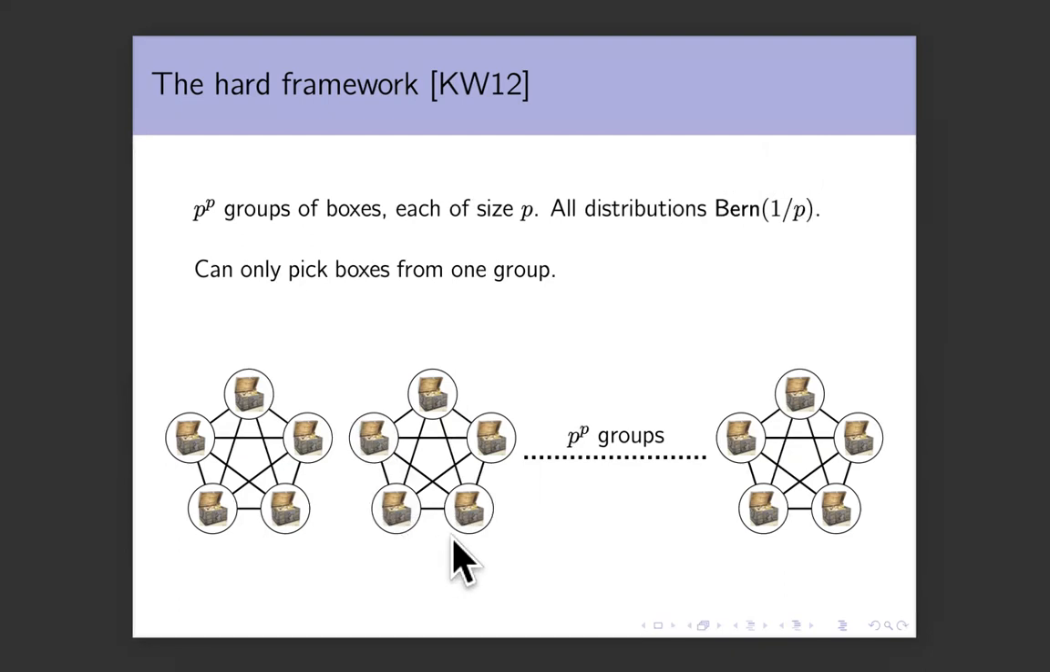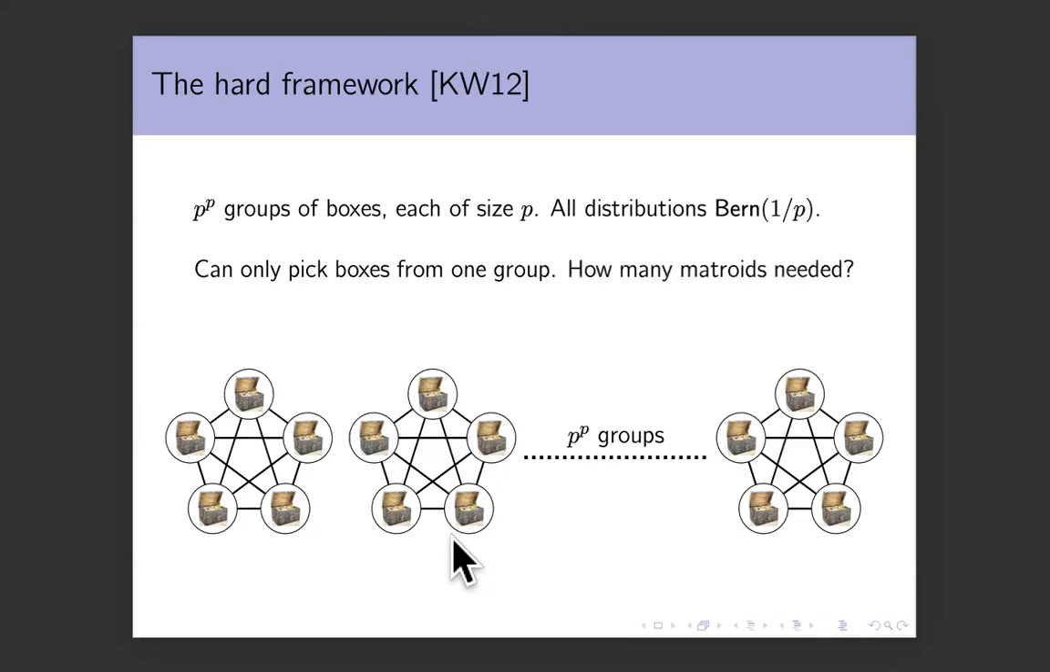So the reward of the offline algorithm is omega P. The reward of the online algorithm is a constant. The multiplicative gap, which is the profit inequality, is therefore at least P. And this is the framework of KW12 for showing profit inequality lower bounds. The only thing missing from this framework is we haven't actually talked about matroids.